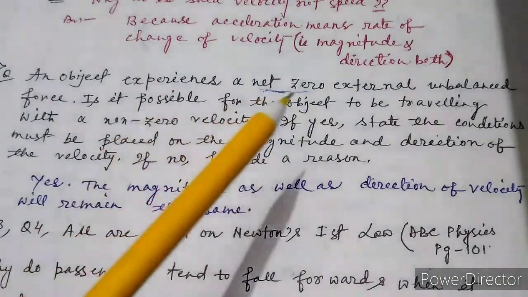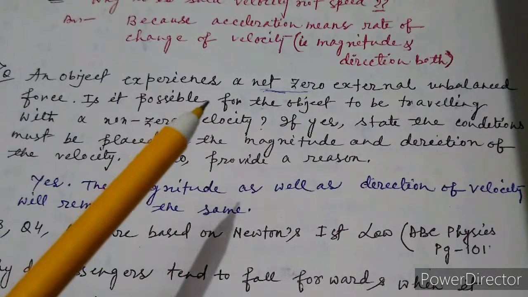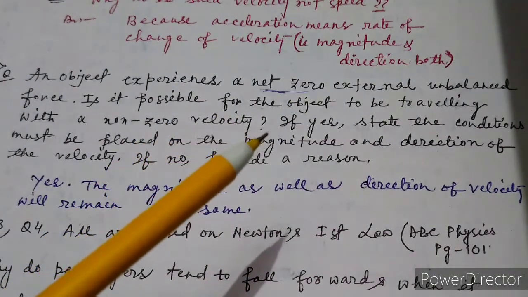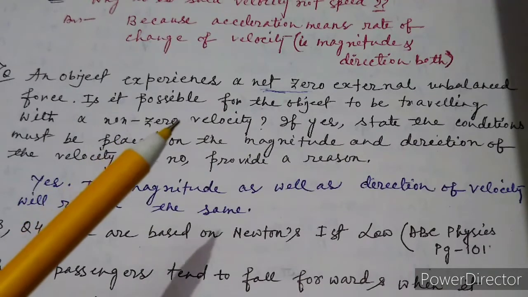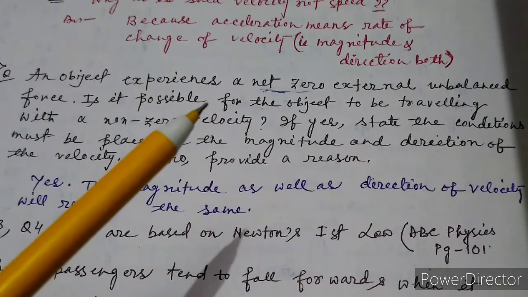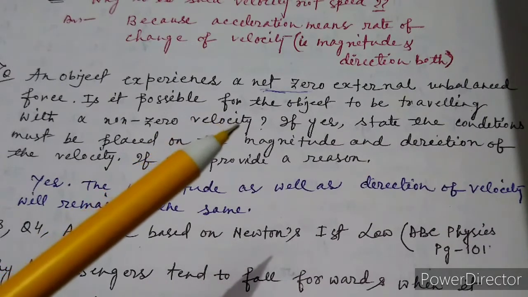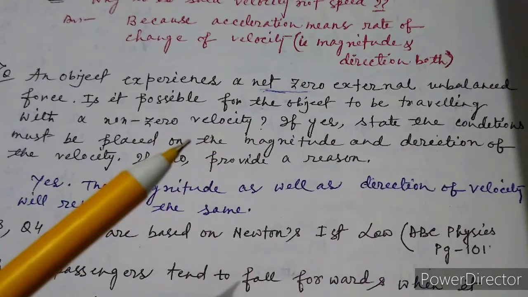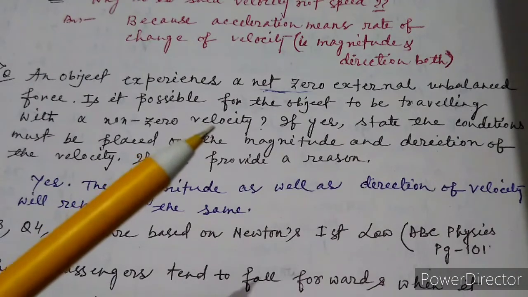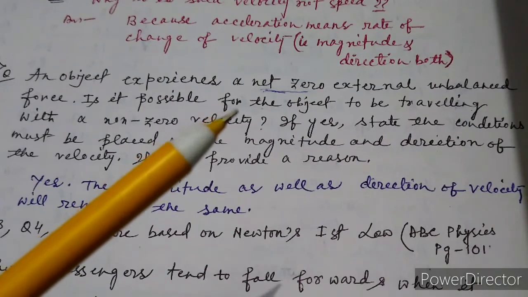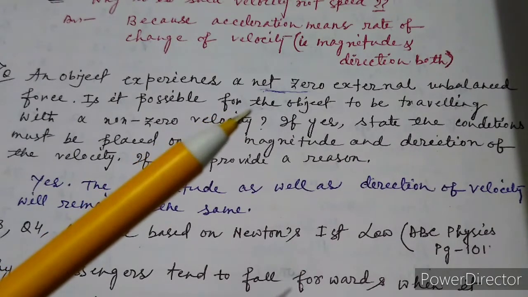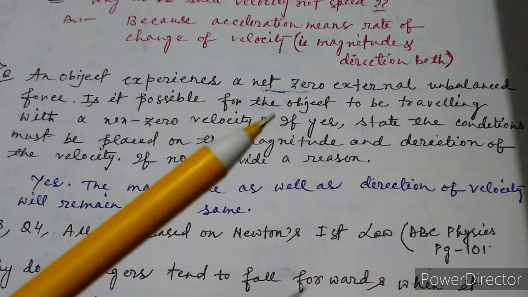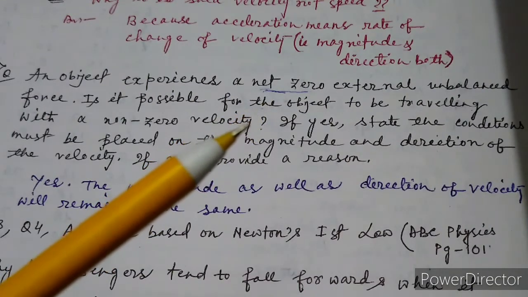So is it possible for the object to be traveling with a non-zero velocity? Yes, it is possible for the body to be traveling with a non-zero velocity. But what is the condition? That if the body was already moving, then it will have some velocity. Otherwise its velocity will be 0. Suppose it was traveling with some velocity previously, and zero unbalanced force acted on that body, that means no force has been applied.